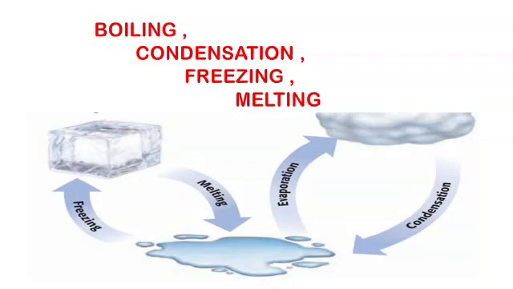Students, following are a few points to remember which are based on boiling, condensation, freezing and melting. Each substance has a specific boiling point which is the same as its condensation point. Each substance has its specific melting point which is the same as its freezing point. The temperature at which a substance boils while heating is the same as the temperature at which it condenses when it is cooled. Similarly, the temperature at which a substance freezes while cooling is the same as the temperature at which it melts when it is heated.